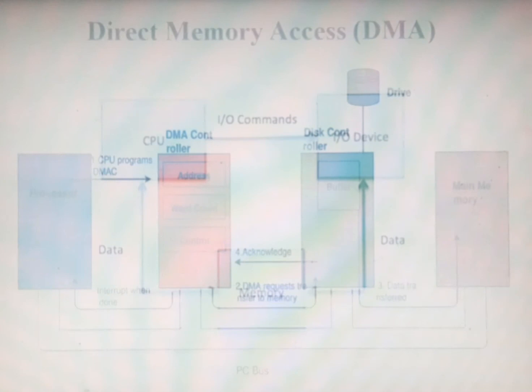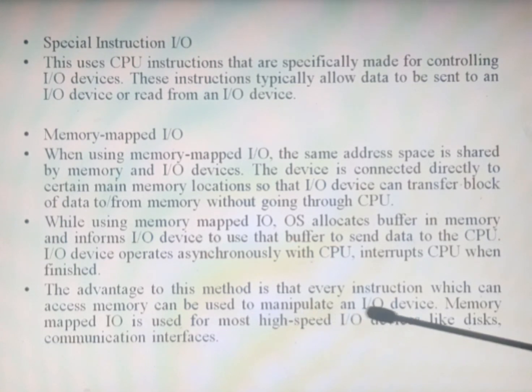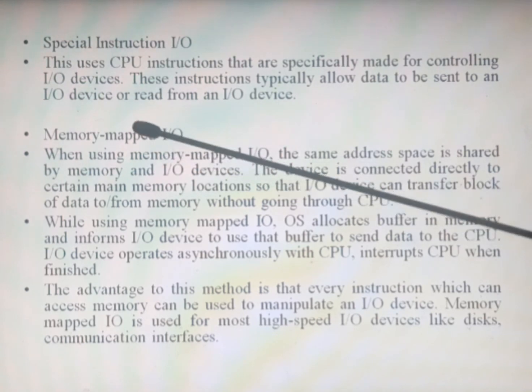The advantage of this is that every instruction which can access memory can be used to manipulate an IO device, and memory mapped IO is used for most high speed IO devices like disk and communication interfaces. So the IO device plays a major role here, and all the instructions will be mapped and used for high speed data transfers, like those seen in disks and some communication interfaces which transfer data very fast. In that case, memory mapped IO is used.